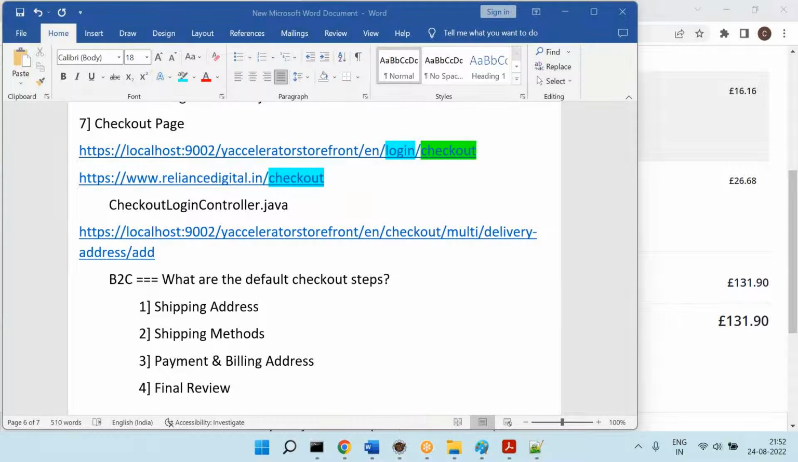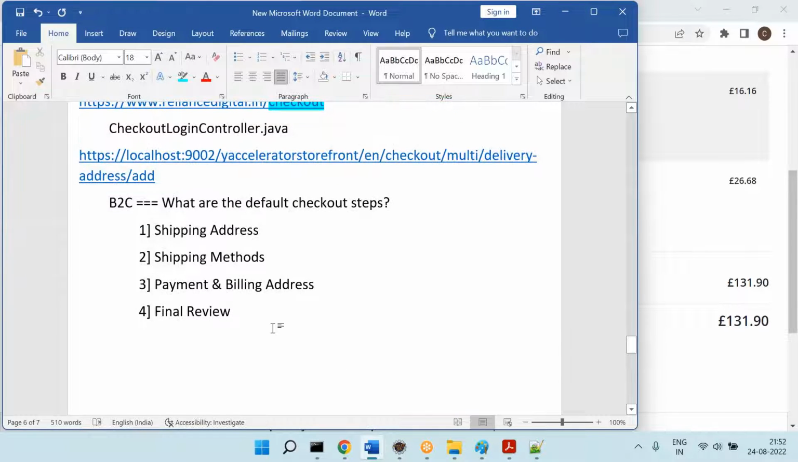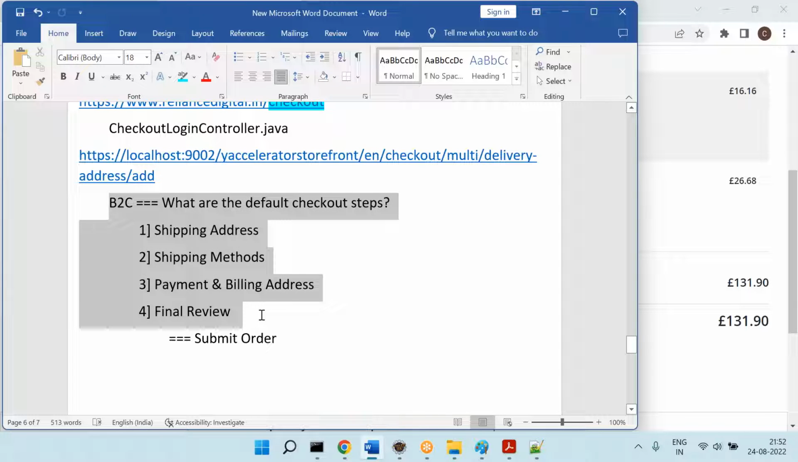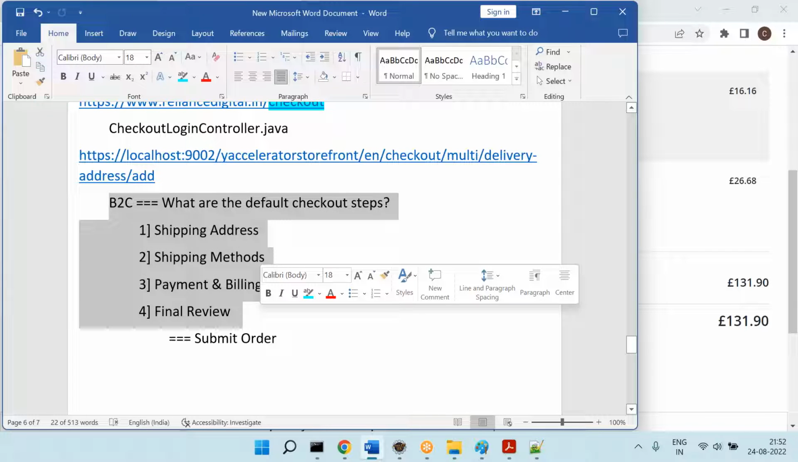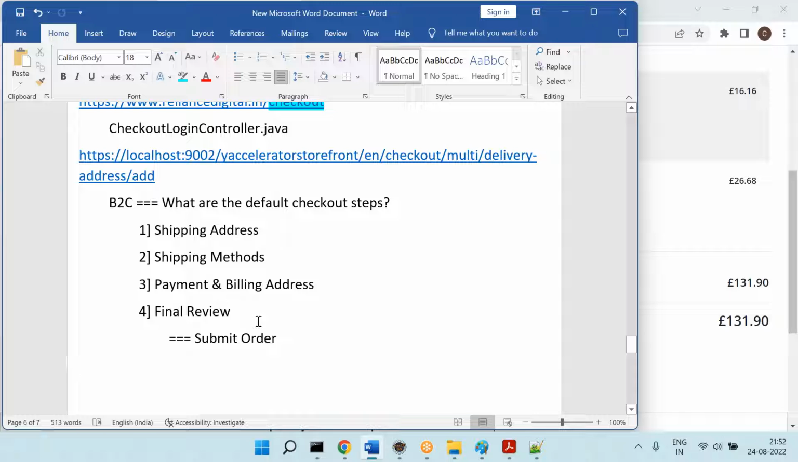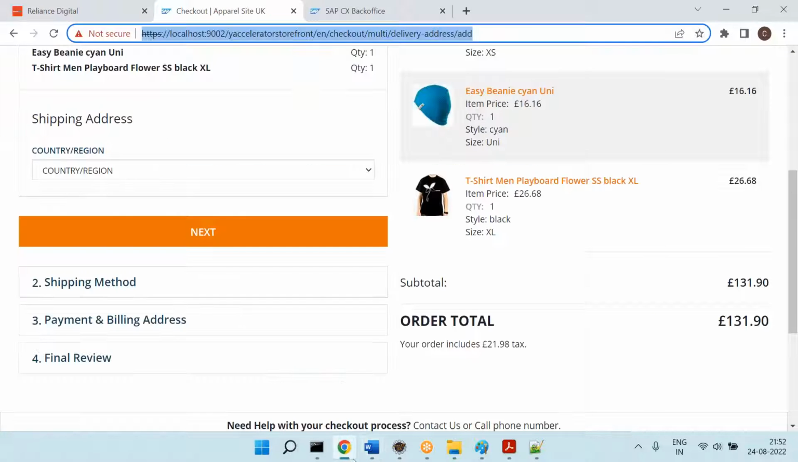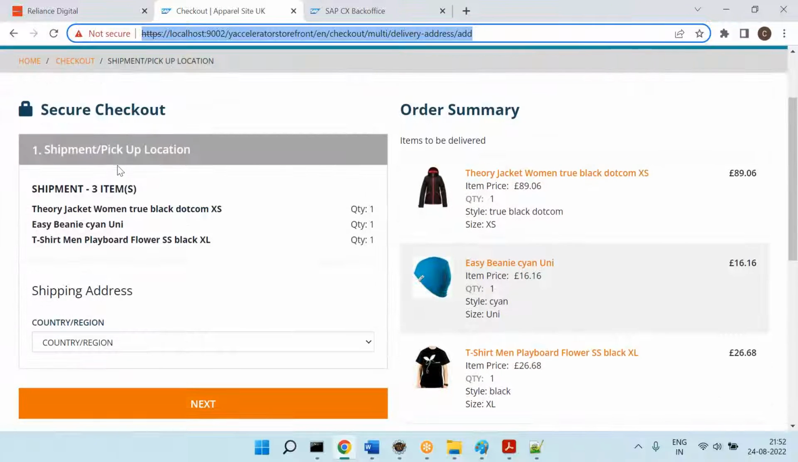Now let's come back here, please. So final review. This is where you have the submit order button. So therefore, in case of B2C, by default checkout is having how many steps? Four steps.